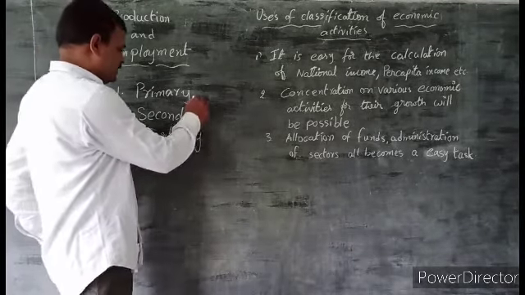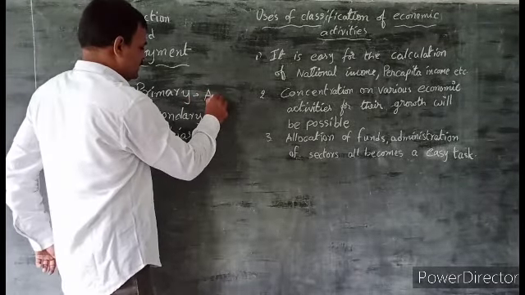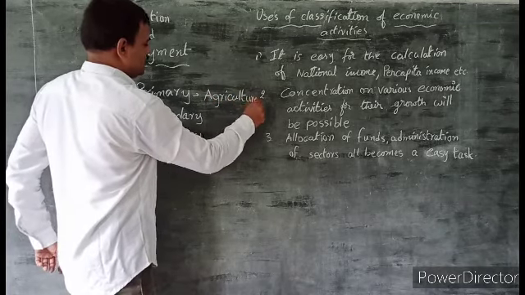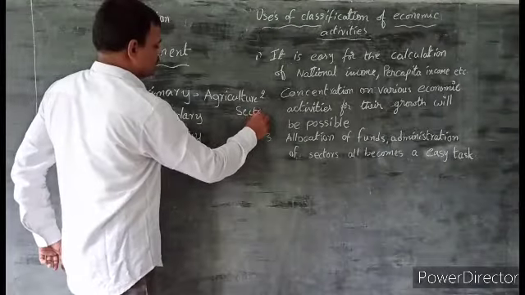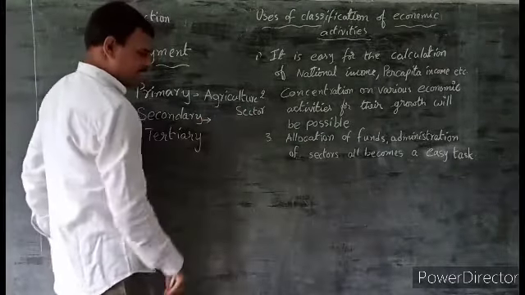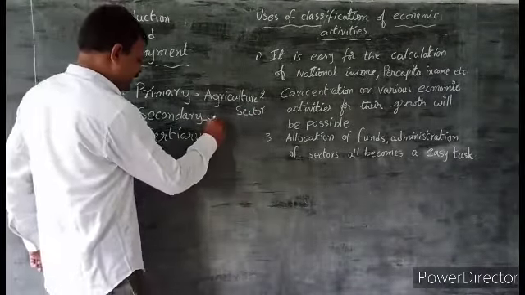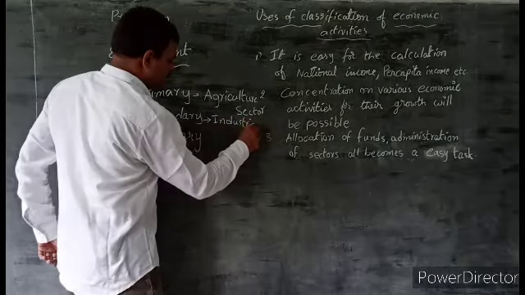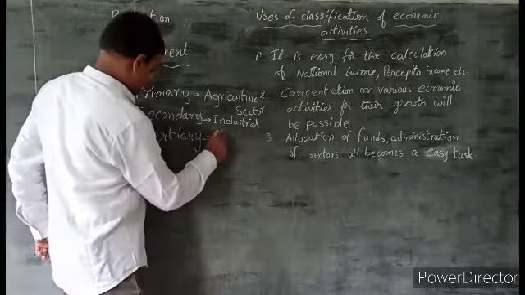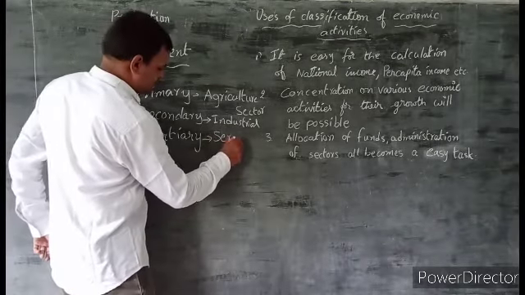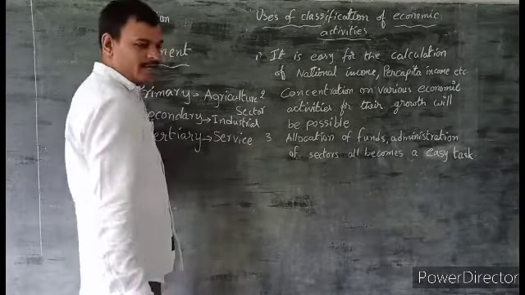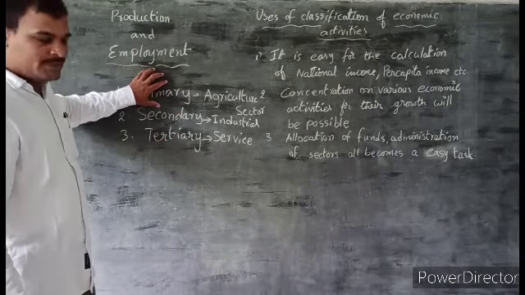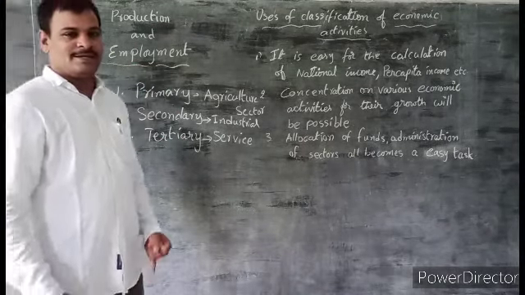The primary activities are also called the agriculture sector, the secondary sector is also called the industrial sector, and the third one is the service sector. These are the other names for these three sectors. What is the primary sector?